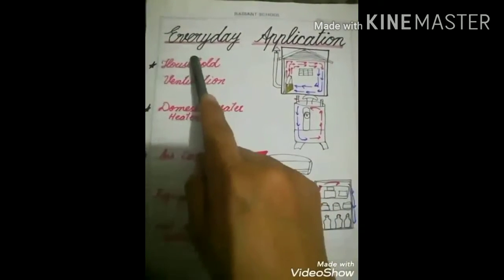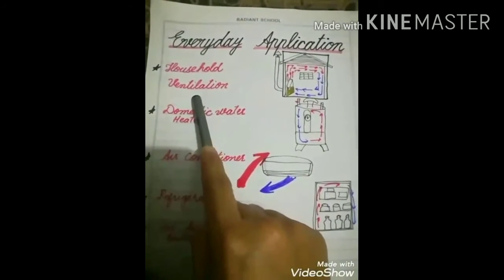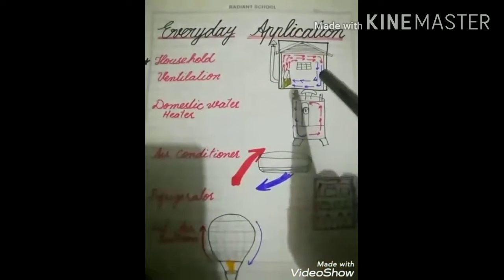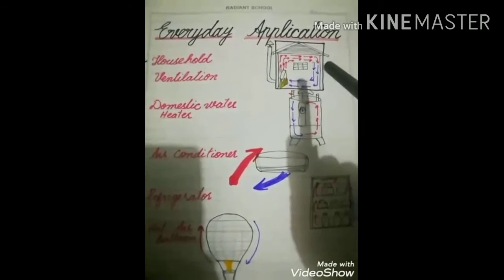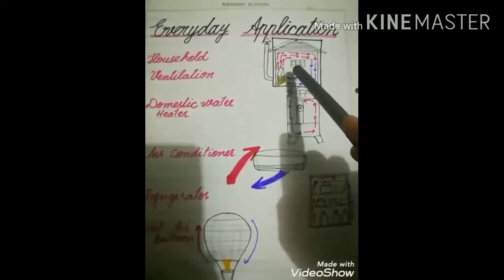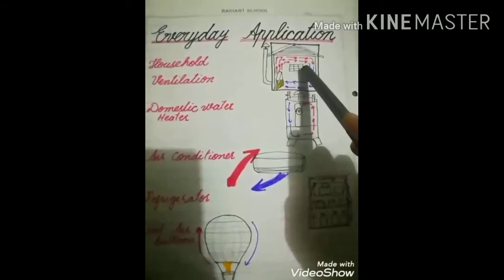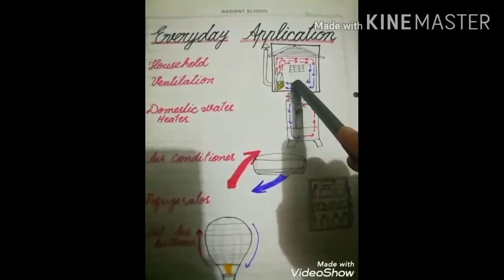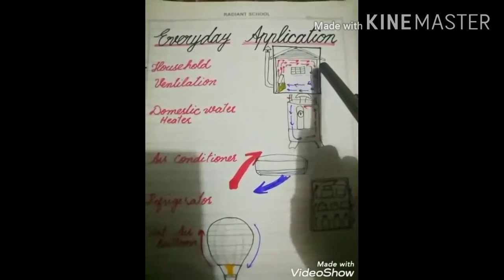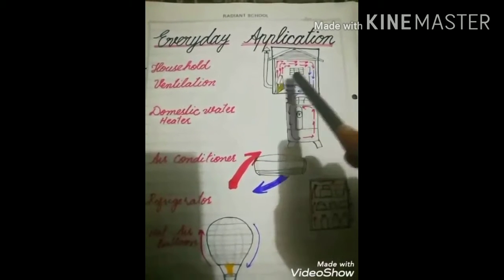First one is household ventilation. If you observe your kitchen, you can notice that an exhaust is placed on the top of the wall, which is used to expel the hot air out of the kitchen when you are using the stoves.